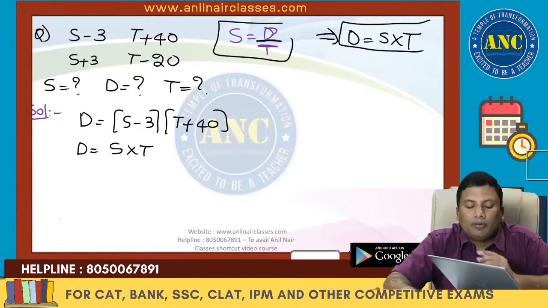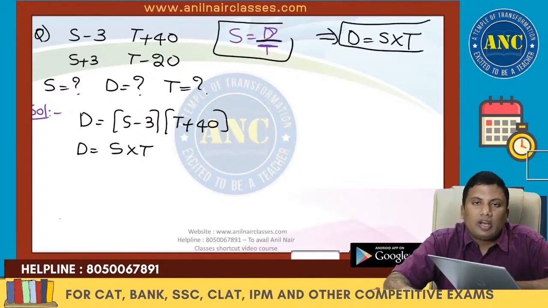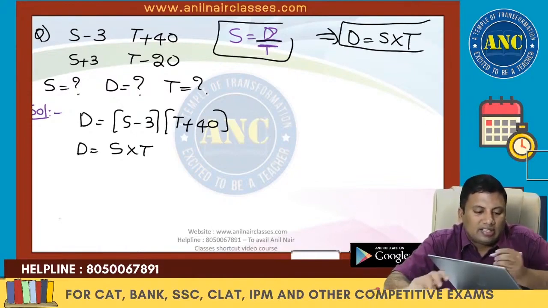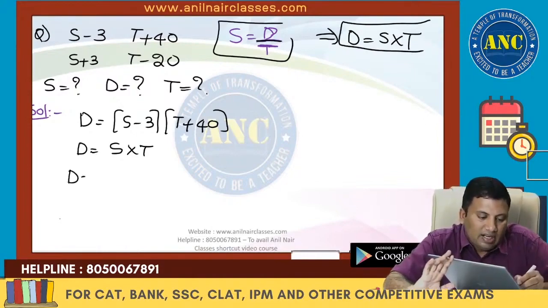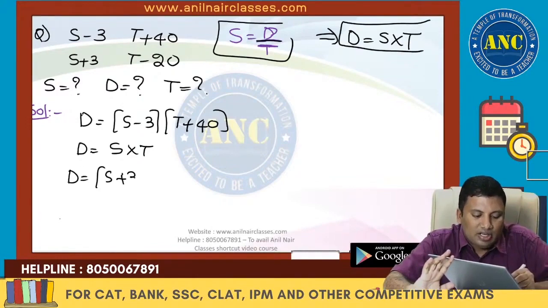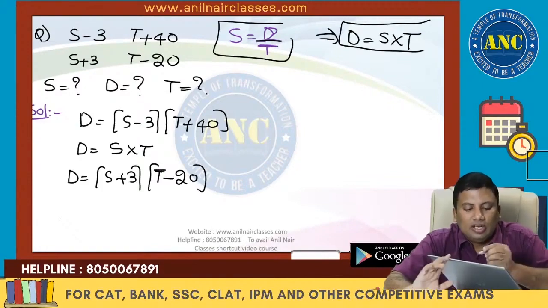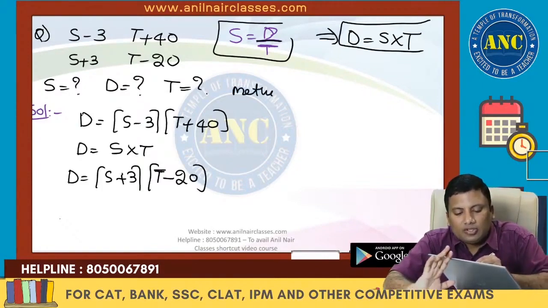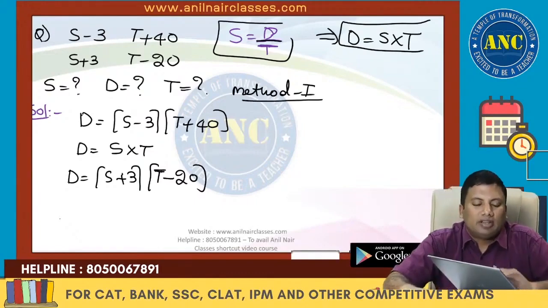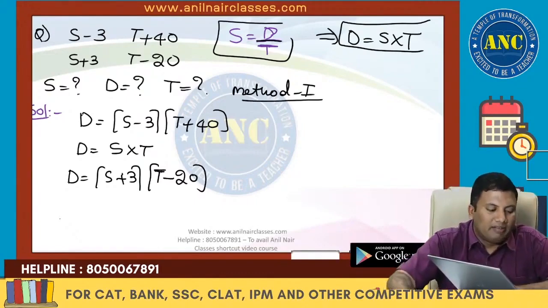Assume the speed is in kilometers per minute. The speed is decreased by 3 kilometers per minute and it takes 40 minutes more. D is S into t. And D is S plus 3 into t minus 20. This is the traditional method students will use to solve. I will solve this problem in 3 methods. You take any method that comes in your comfort zone.